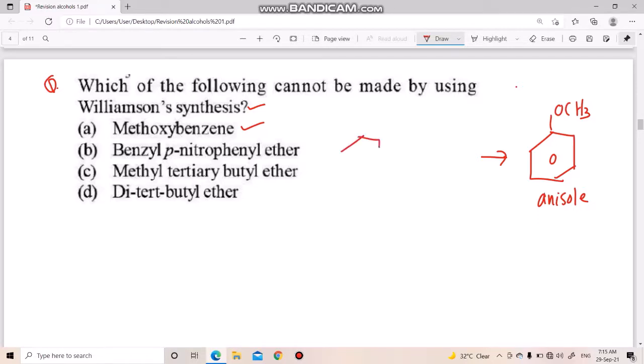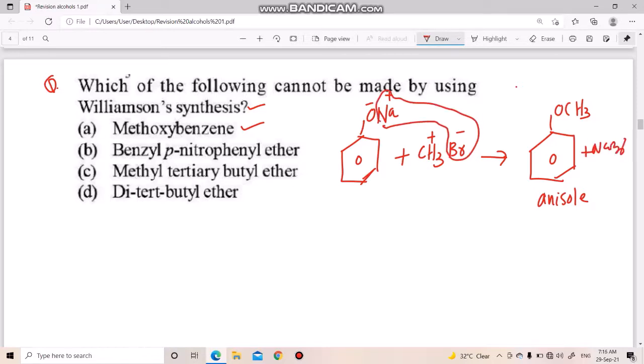Starting compound, take any alkoxide or aryl oxide, ONa, sodium phenoxide, plus alkyl halide CH3Br. O minus Na plus, CH3 plus Br negative, then Na and Br, NaBr. What is remaining? Benzene OCH3. So this product can be prepared. So the question is, which of the following cannot be prepared?